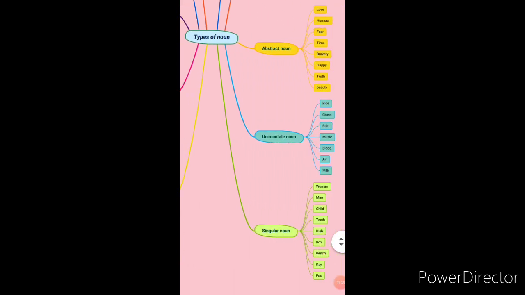These are examples of plural nouns. In singular nouns, we see the examples: woman, man, child, tooth, dish, box, bench, day, fox. Next, we see uncountable nouns. They are rice, grass, rain, music, blood, air, milk. These are examples of uncountable nouns.